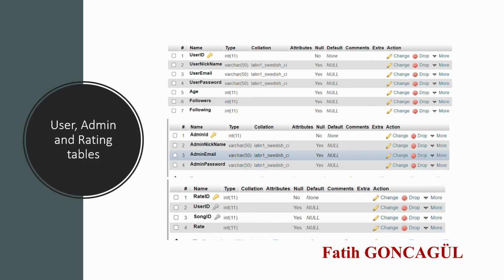Then we wanted to keep users' rates in the user table, but that would violate the rules of normalization, so we created a rating table and associated it with the user and song tables. But we encountered another problem when we tried to make a composite primary key out of two foreign keys. So we solved it by giving a rate ID to the rate table.